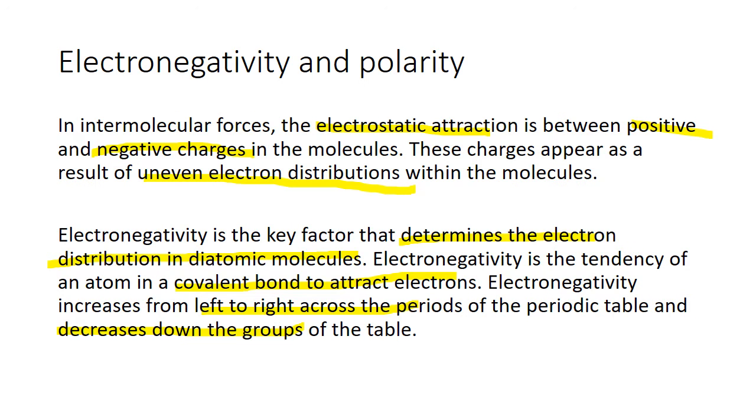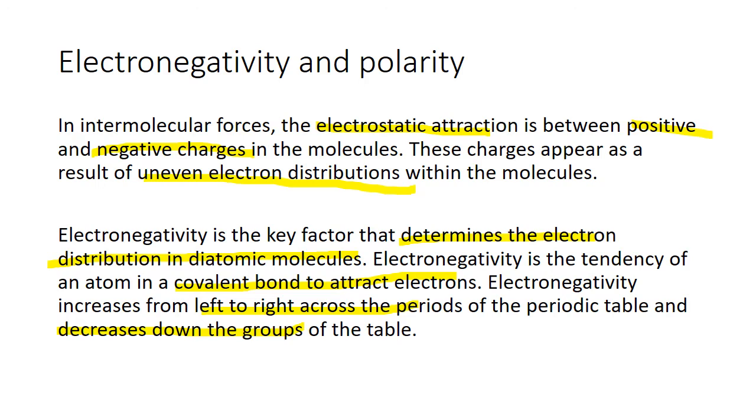Electronegativity and polarity. Today we are looking at something new. If you still remember what we did in chapters 1 and 2, we talked about electronegativity. What is electronegativity? It's the tendency of an atom to attract electrons.